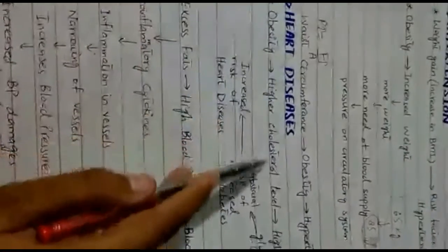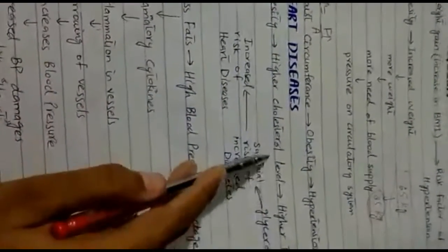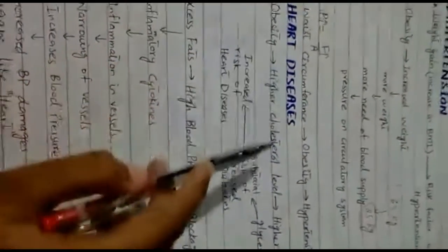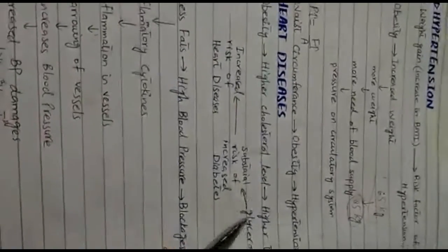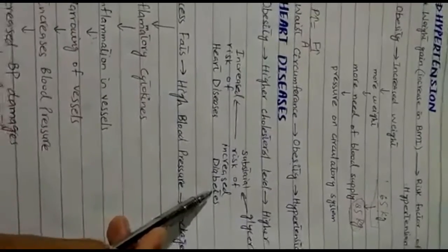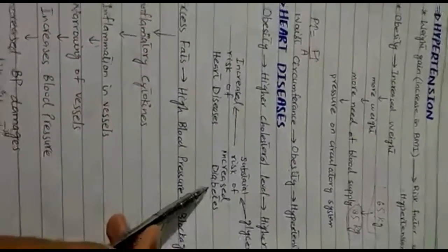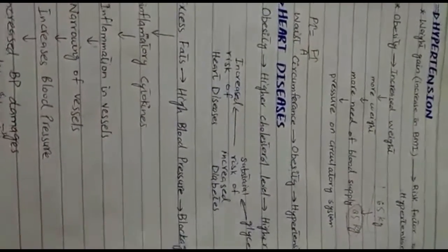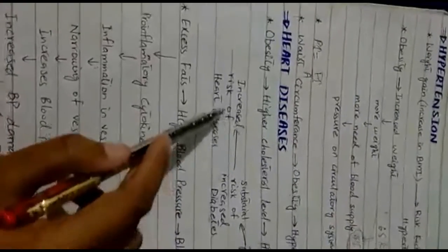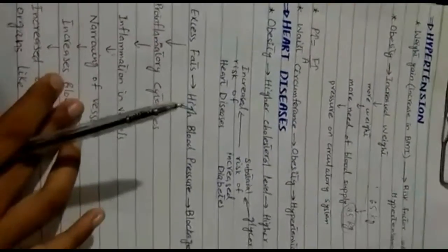Obesity leads to higher cholesterol level and higher triglyceride level. Due to obesity, cholesterol and triglycerides level increases in the blood. This is the substantial risk of increased diabetes. The mechanism could be the same I have discussed earlier, how obesity causes diabetes. So it is the risk of heart diseases. So how is this a risk?